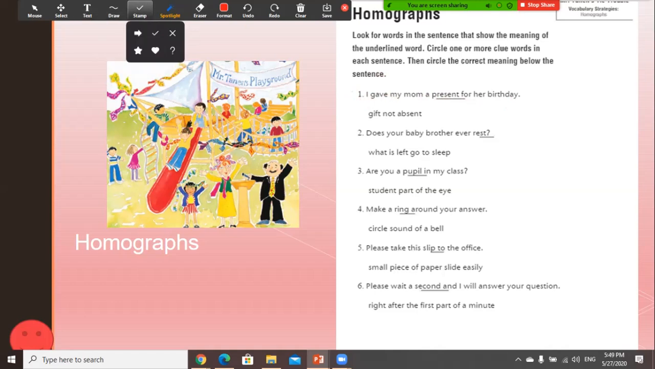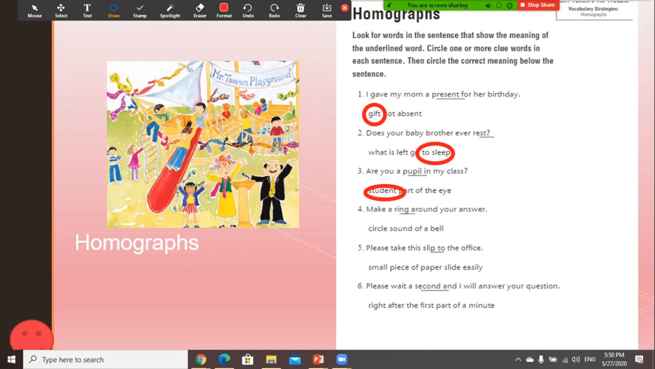Here, the word present means a gift, not absent. It means a gift. Does your baby brother ever rest? The word rest means to sleep. Are you a pupil in my class? Pupil here means student, or pupil here also means part of the eye, this circle inside your eye. Here it means student.